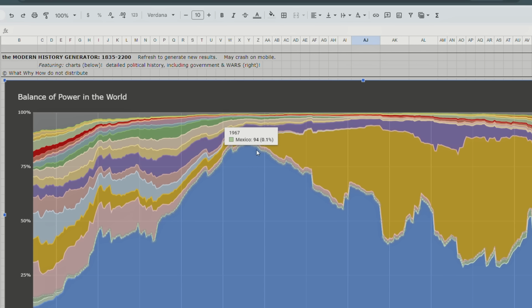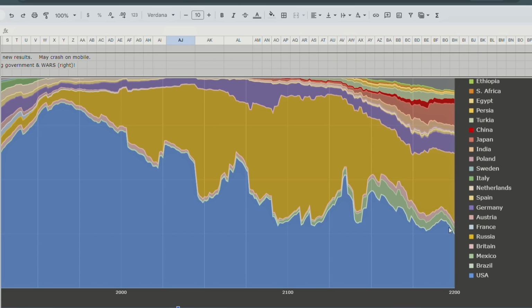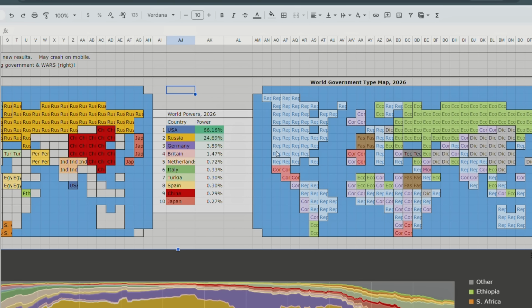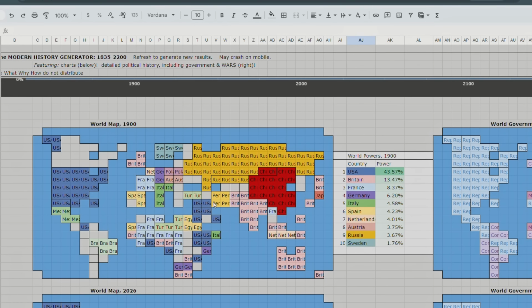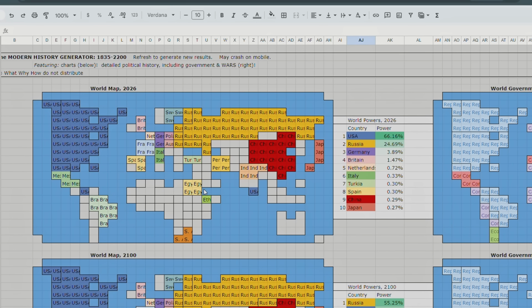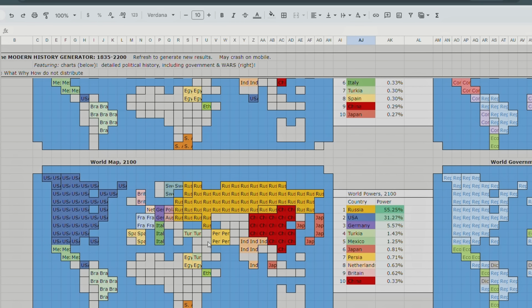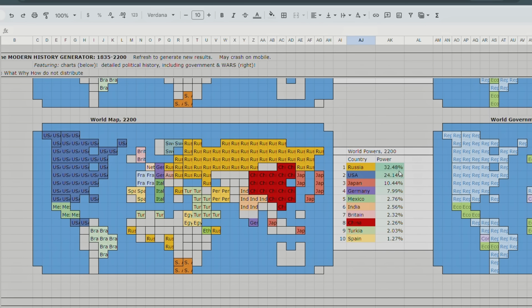So starting in 1965, Russia looks like it becomes another great power. So by 2200, we saw America was number one, but Russia, well, this is 2026. Let's scroll down, actually. Here's 1900. So America got control of the Middle East, actually. America then lost control of the Middle East by 2026, 2100. America's still pretty good. Actually, Russia is number one in 2100, but then America is still number two in 2200. So Russia overcomes America to become the world's number one superpower in this timeline.